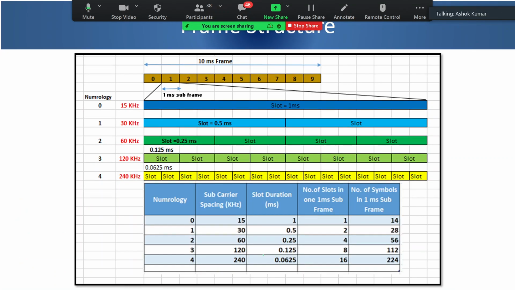Okay, so this is a summary of all the numerologies that I had drawn in an Excel sheet, which I had broken into parts for explaining. Numerology 0 to 4, total 5 numerologies, subcarrier spacing 15 kilohertz to 240 kilohertz, slot duration starting from 1 millisecond and going down to 0.0625. The number of slots in one subframe goes 1, 2, and up to 16, and the number of symbols in a 1 millisecond subframe goes from 14 to 224, and a frame is 10 subframes. So I think everyone has understood this.